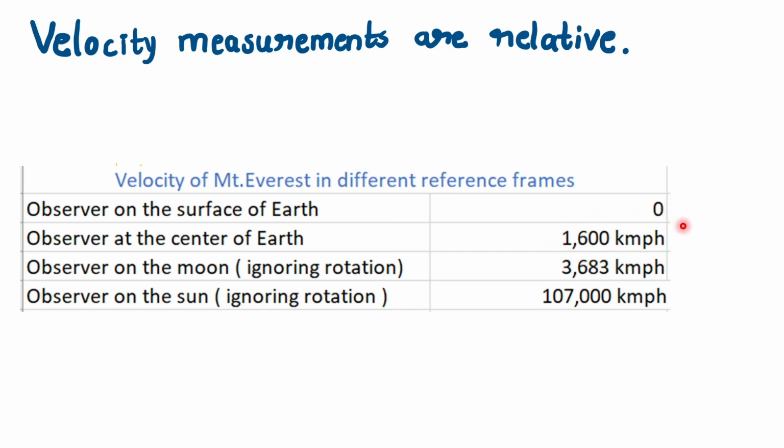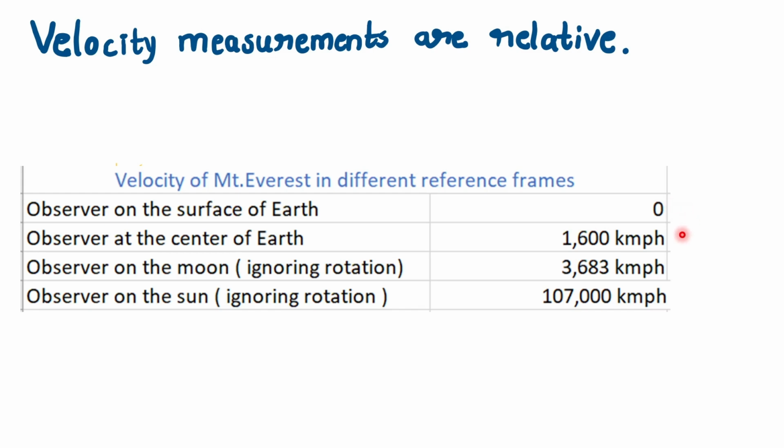Why? Because we all know that the earth rotates around its own center, and Mount Everest is located on top of the Earth's surface. So Mount Everest will also move around the Earth's center. So an observer standing at the center of the Earth will say Mount Everest is moving around me at a speed of 1600 kilometers per hour, as opposed to a person on the surface of the Earth who says Mount Everest is not moving at all.